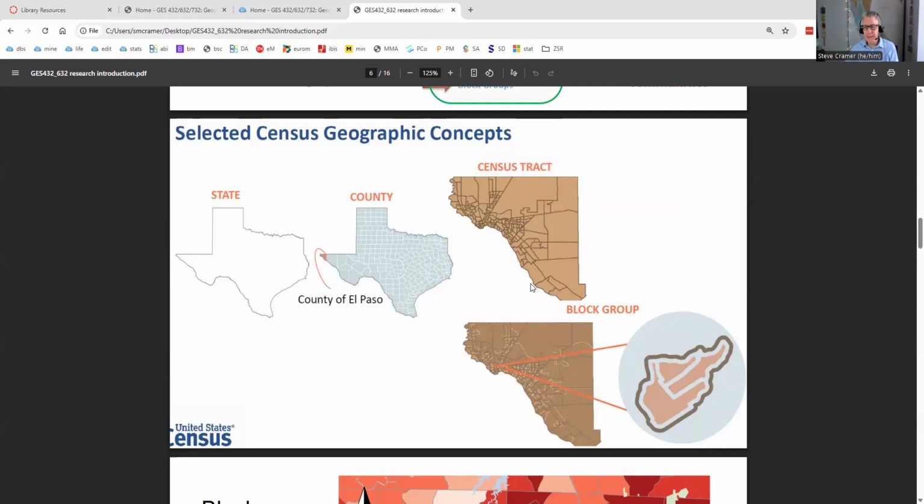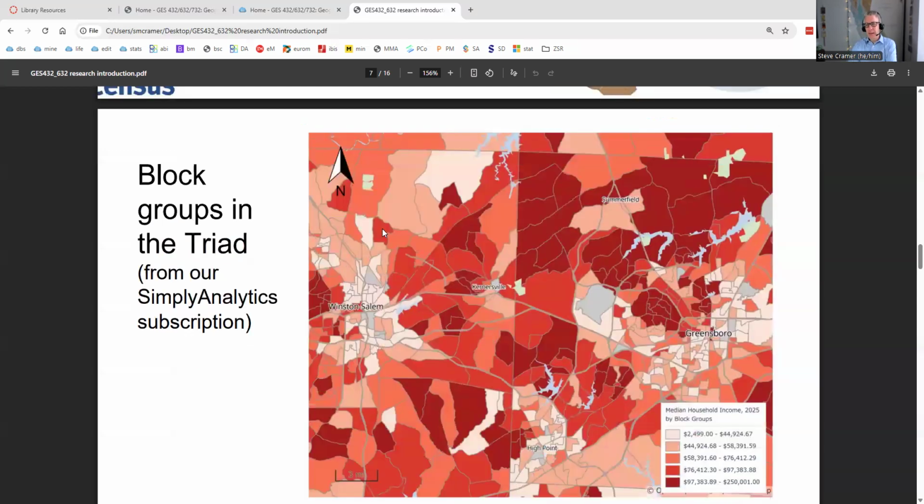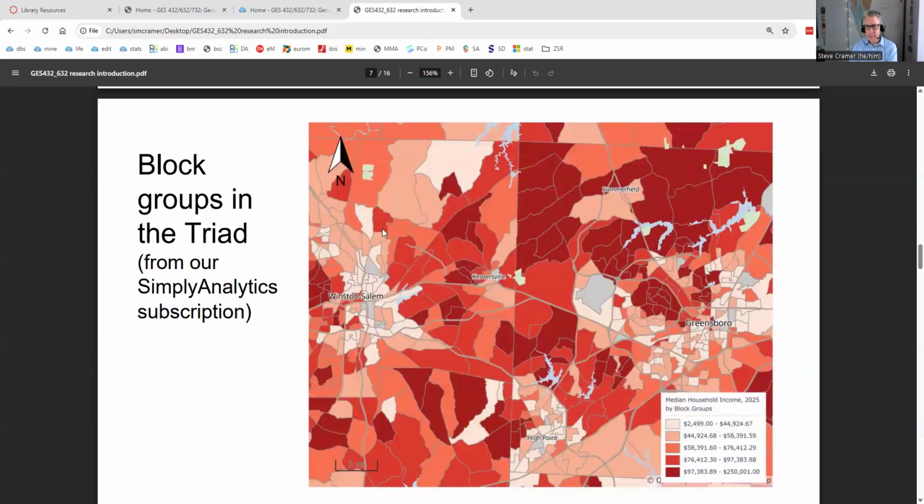And if you're looking at data, for example, here's local data. I just pulled this up really quickly to get a screenshot on income data by block groups in the Triad, at least Guilford and Forsyth counties, as you can see. So each polygon, each small shape is a block group, about 2,000 persons. And you can see the ranges there and see some disparities and similarities between wealth and poverty and everything in between in the two counties using block group levels.